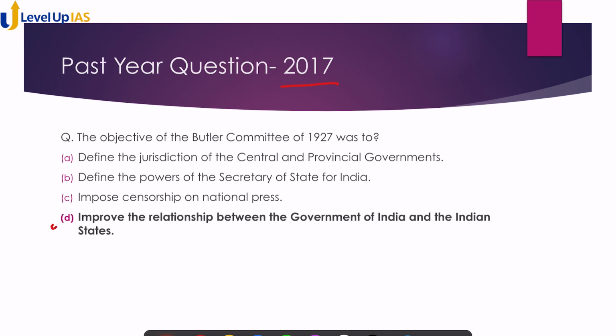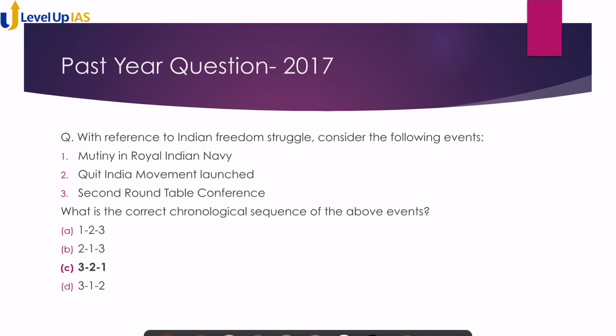See, option D is the correct option because the objective of Butler Committee was to look into the relationship between the Government of India and the paramount power. So option D is correct here. Let's look at another question.